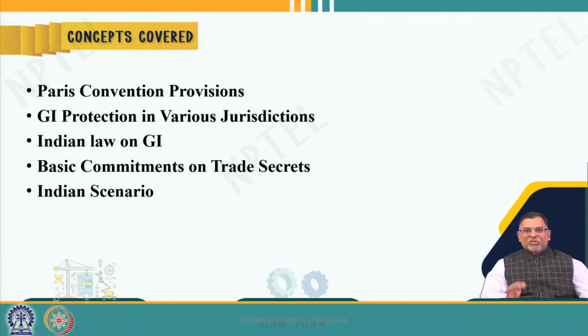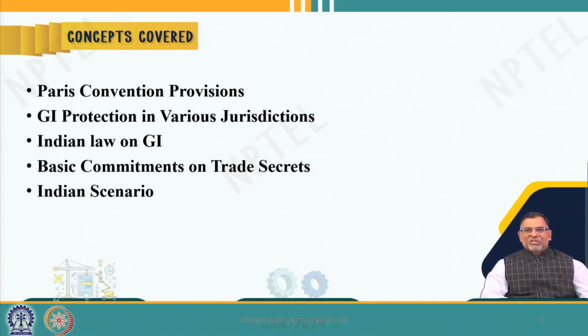The entire body of intellectual property rights talks about private rights, and this is the one intellectual property category which talks about community rights, which cannot be owned by an individual. Its roots are in the Paris Convention, and then GI protection came through various jurisdictions under different names, and ultimately it comes to the TRIPS agreement. The common name is geographical indications protection.